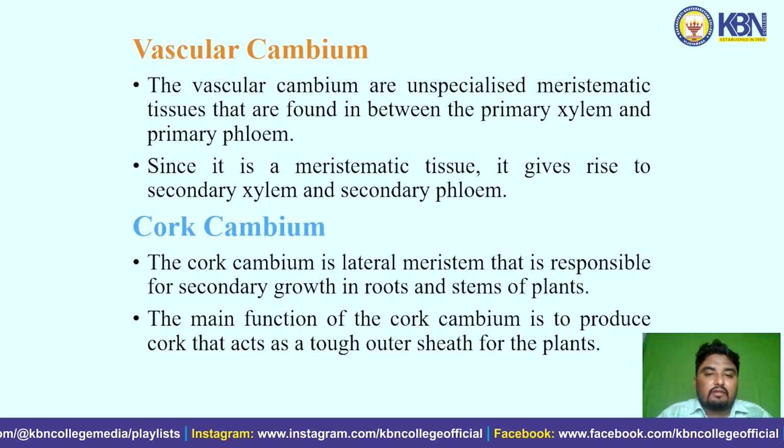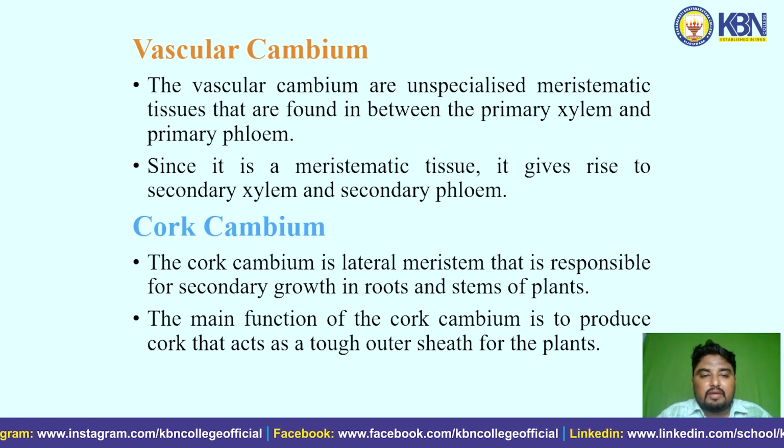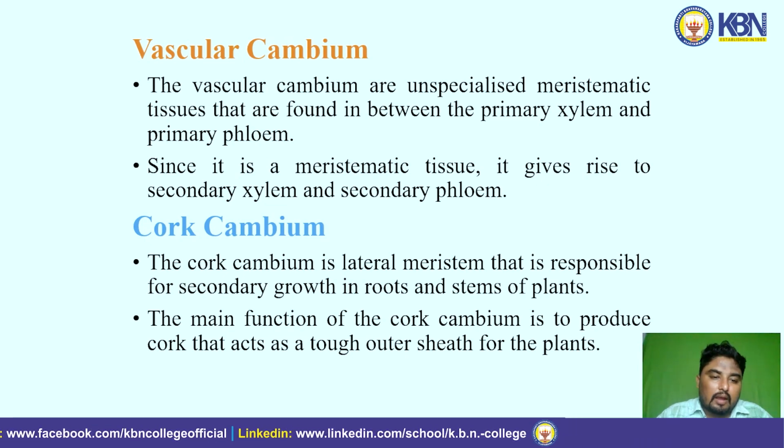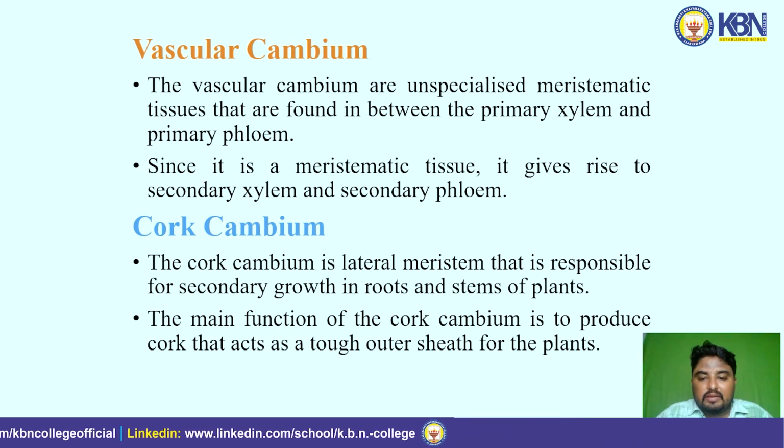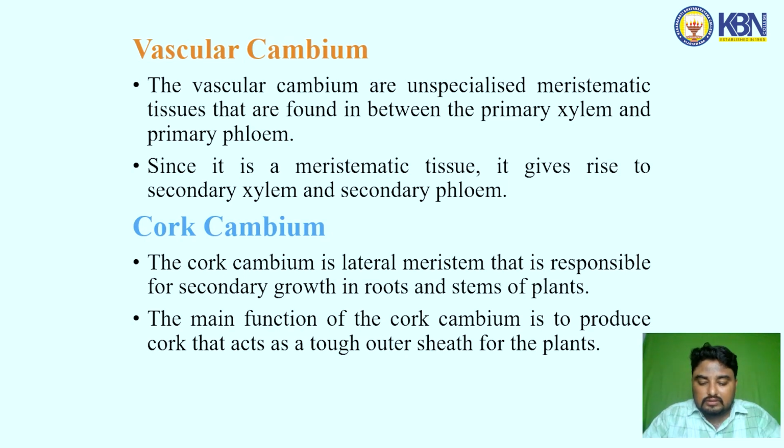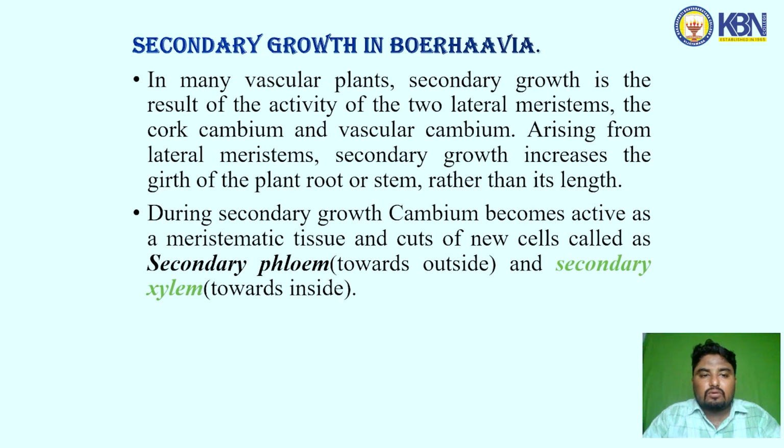Vascular cambium. The vascular cambium is an unspecialized meristematic tissue that is found between the primary xylem and primary phloem. Since it is a meristematic tissue, it gives rise to the secondary xylem and secondary phloem. Cork cambium. The cork cambium is a lateral meristem that is responsible for secondary growth in roots and stems of the plants. The main function of the cork cambium is to produce the cork that acts as the outer sheath for the plants. Secondary growth of Boerhaavia.